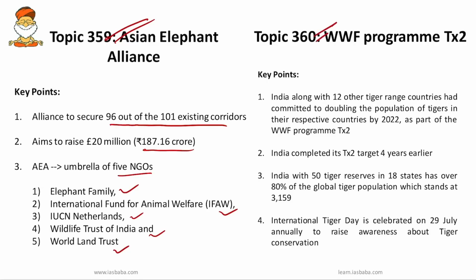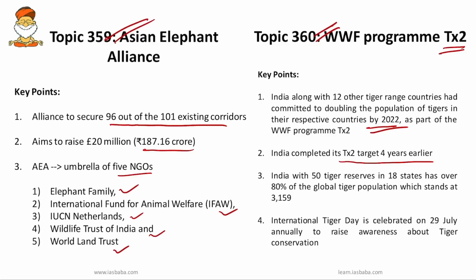So the next important topic is the WWF program, that is TX2. India along with 12 other tiger range countries has committed to doubling the population of tigers. That's the reason for TX2, that is to double the tiger population in their respective countries by 2022 as part of this WWF program TX2. India already completed its TX2 target 4 years earlier.